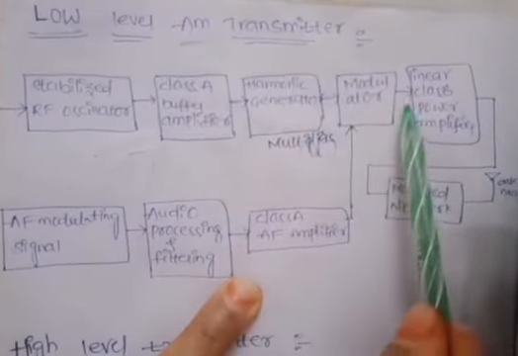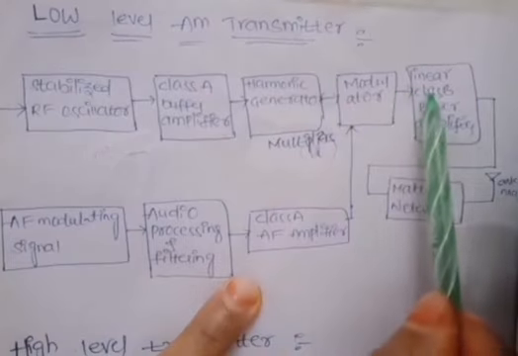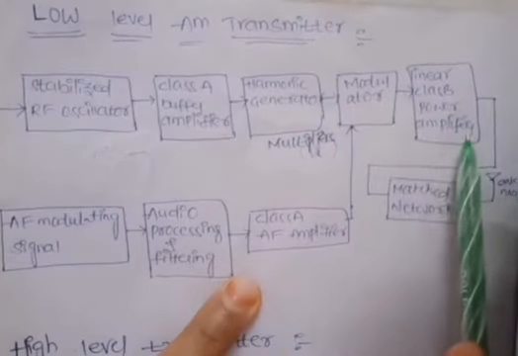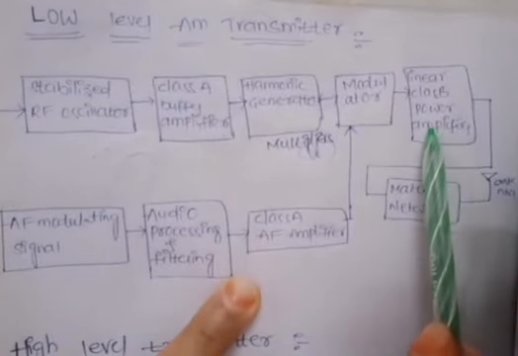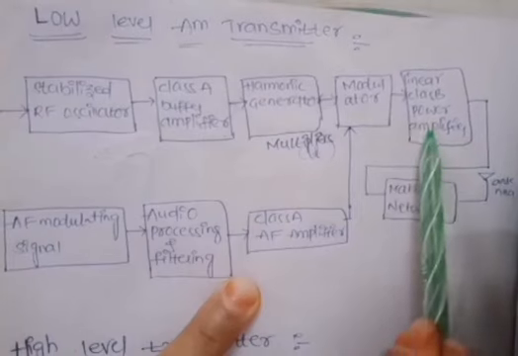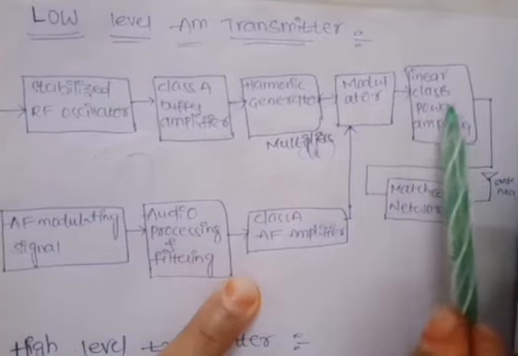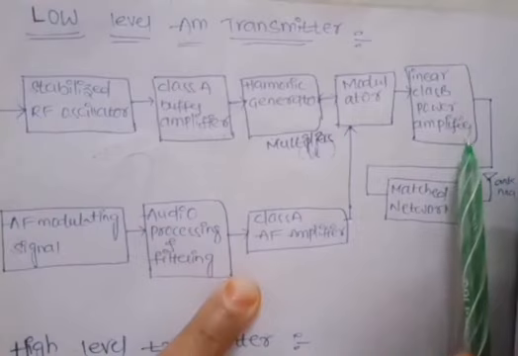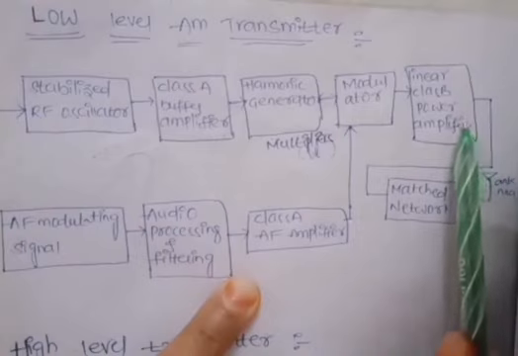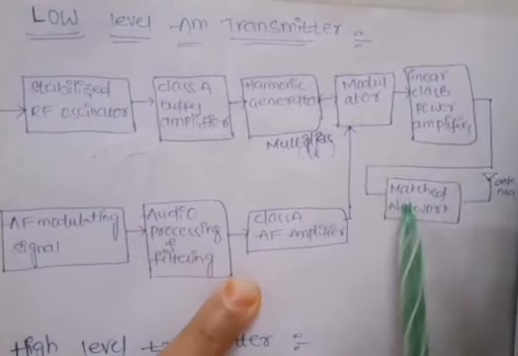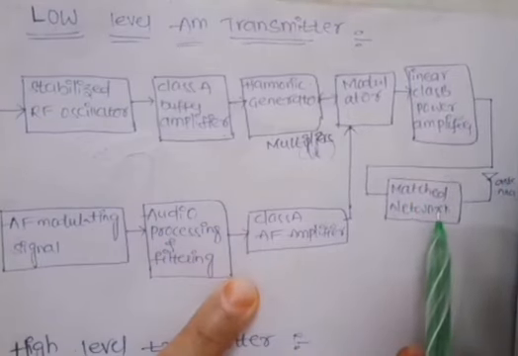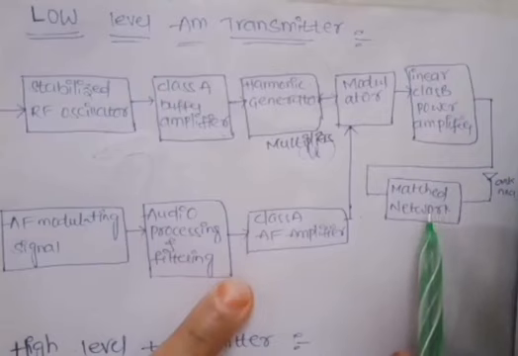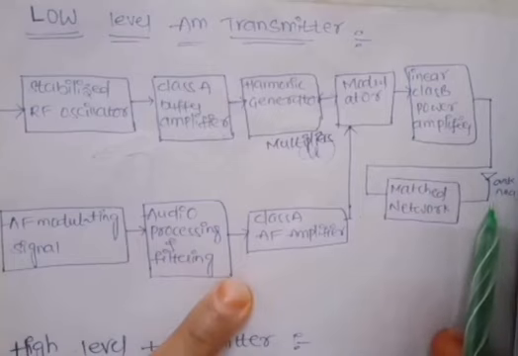After that, the modulated signal is passed through the linear class B power amplifier, in which the power level of the modulated signal is increased. Then the signal passes through the matching network, which provides the required power to the antenna.